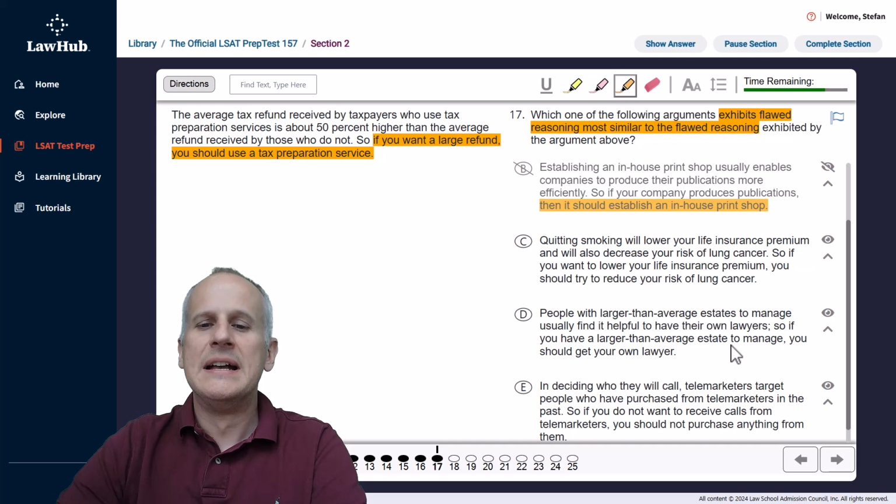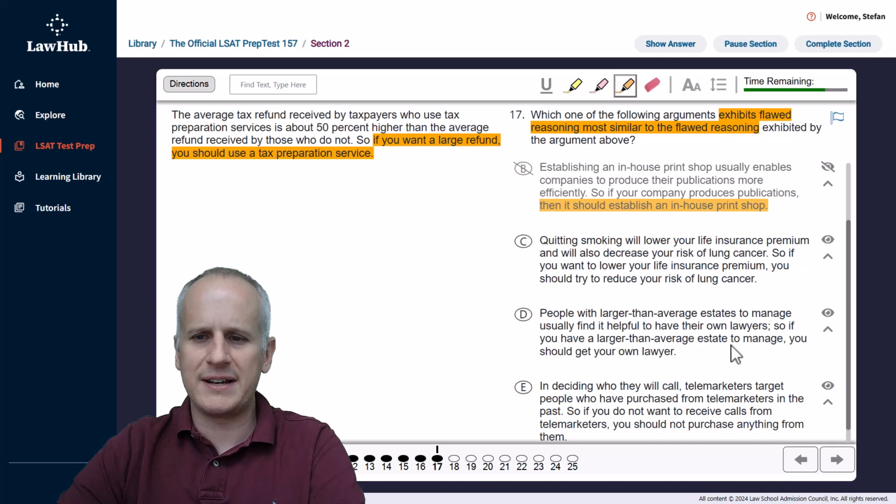Next, choice C. Quitting smoking will lower your life insurance premium and will also decrease your risk of lung cancer. So if you want to lower your life insurance premium, you should try to reduce your risk of lung cancer. Well, this here actually kind of misses the entirety of quitting smoking. So quitting smoking does this, but we don't actually have a link between quitting smoking and the risk of lung cancer. And this is more of a term shift than anything else. It's not the same sort of qualification that you're guaranteed to get a positive outcome in the first place. So we can eliminate choice C for that reason.